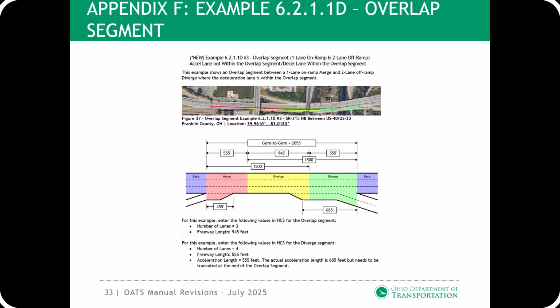Example number 3 shows an overlap segment with a one-lane on-ramp and a one-lane off-ramp where the acceleration lane is not within the overlap segment and the deceleration lane is within the overlap segment. For this case, the length of the deceleration length is truncated at the end of the overlap segment.